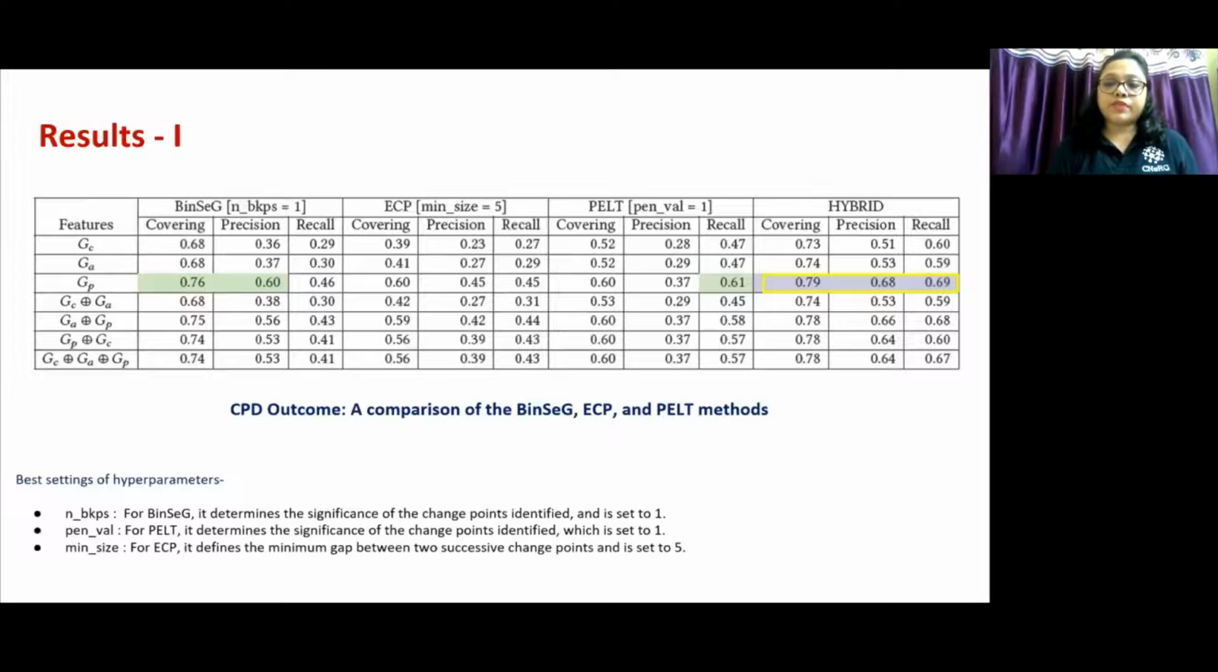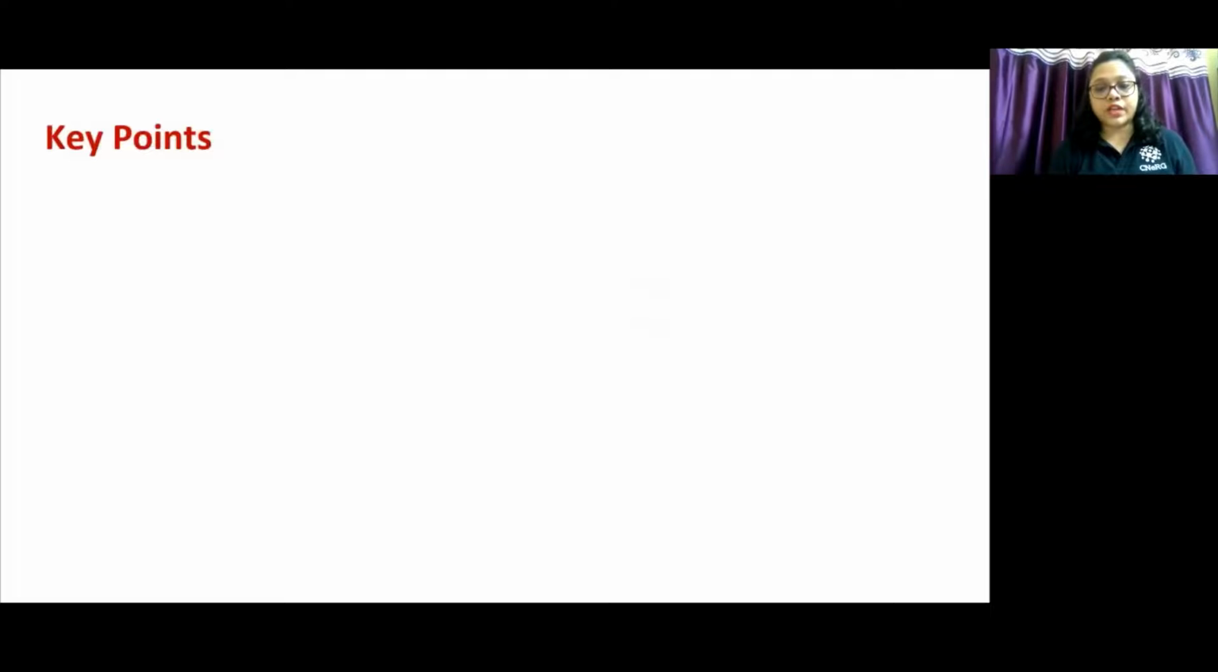This is the result we obtained from our experiment with 3 key CPD algorithms and 1 additional method, hybrid, which took the maximum value for each metric as reported by the 3 algorithms in their best hyperparameter settings, averaged over sample test cases. We achieved best covering 0.6 from BSEC. The best result for ECP and PELT are 0.6. The highest achievable precision and recall are 0.6 for BSEC and 0.61 for PELT. As expected, the content-based features alone are sufficient to produce the best results. The hybrid method achieves the best covering, precision and recall among all the 3 methods.